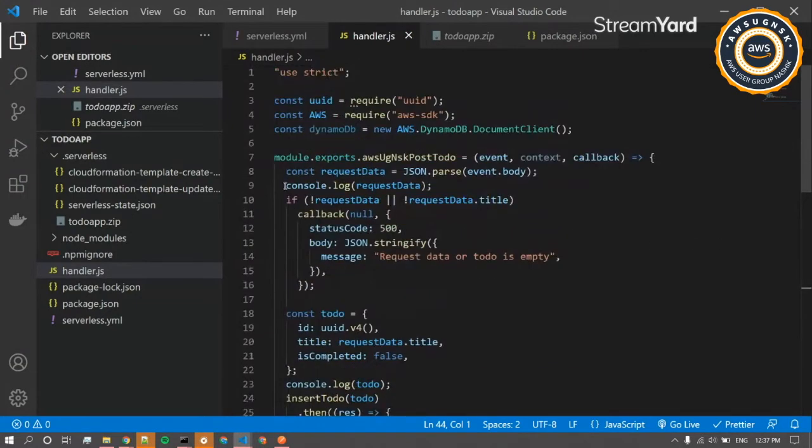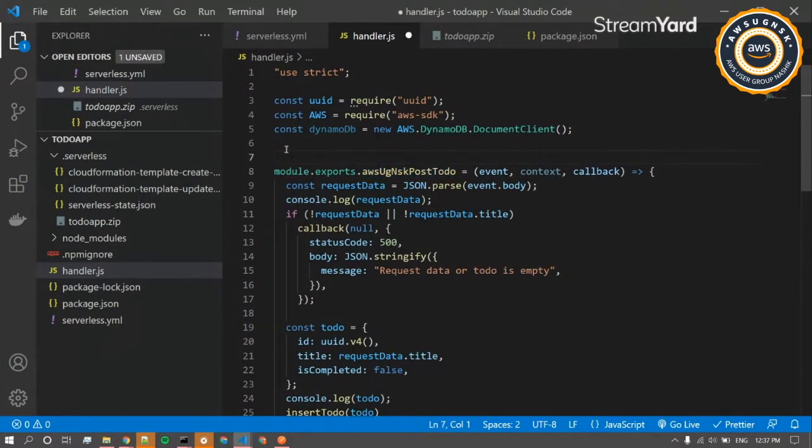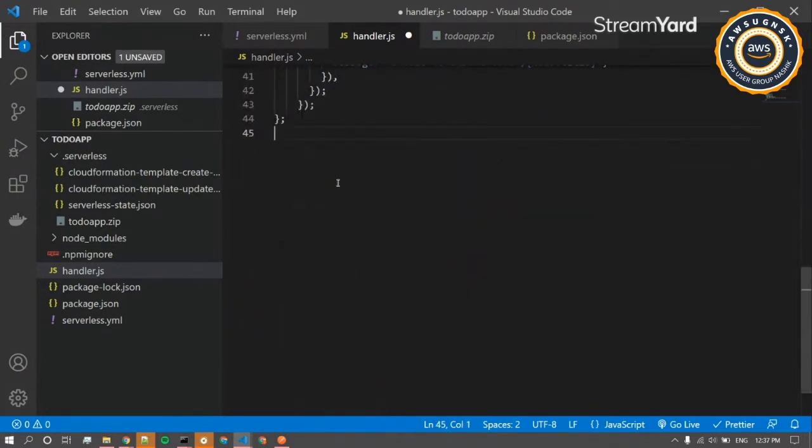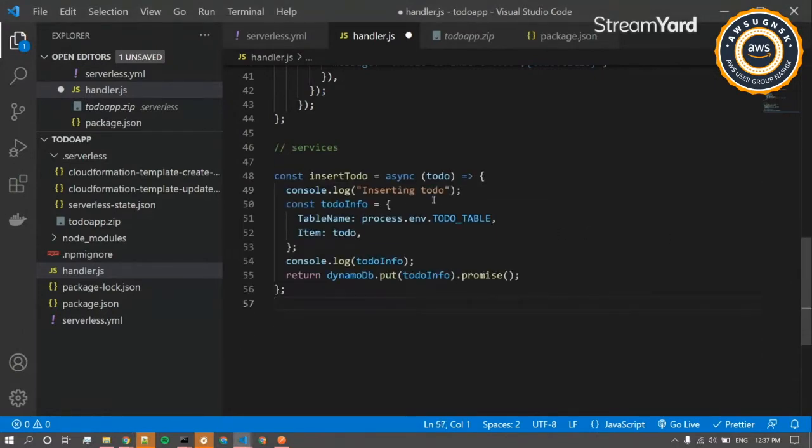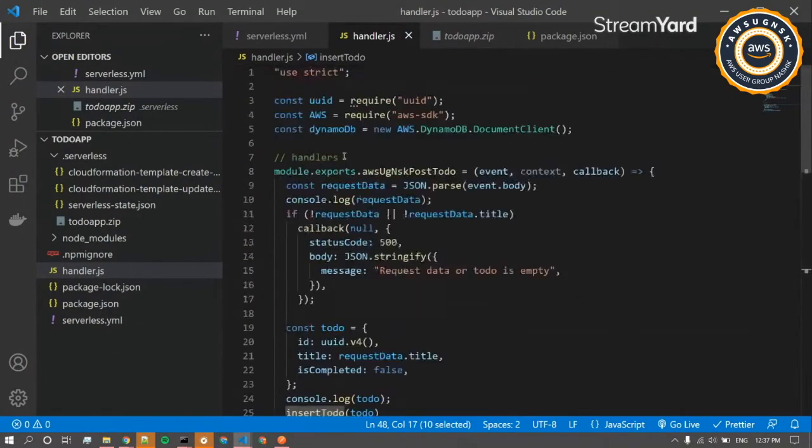Okay, so we have the main logic, the entrance logic over here. So firstly we will be writing all of our handlers over here. Okay, and then at the bottom we'll be having services. Okay. Now just quickly copy the services and paste it under here. So what do we have now?